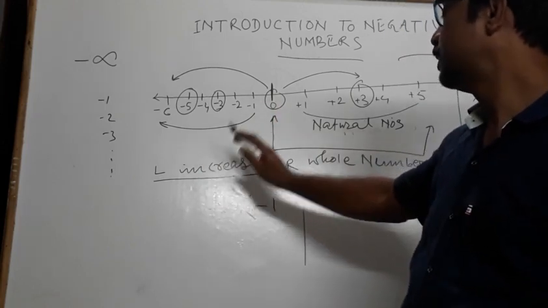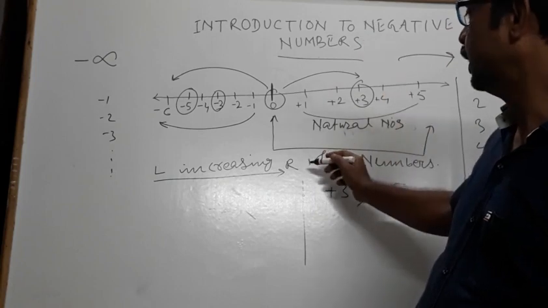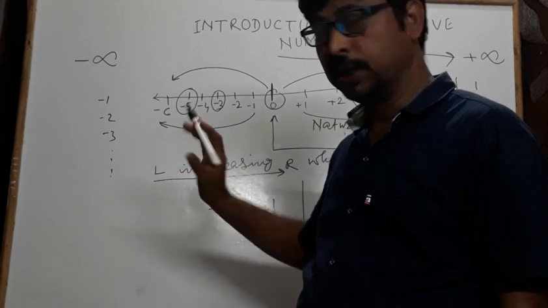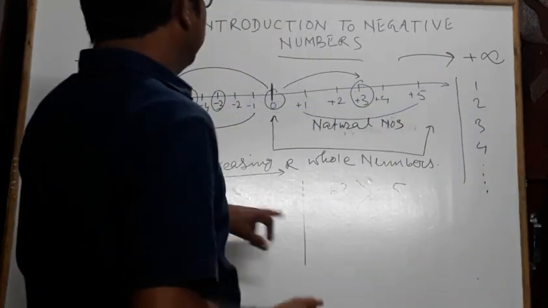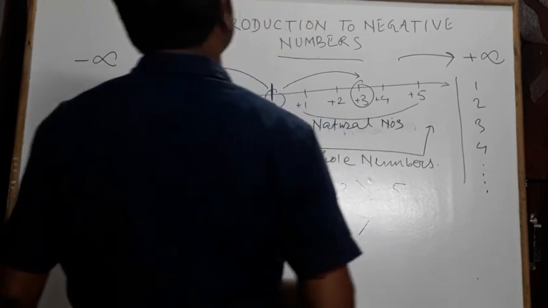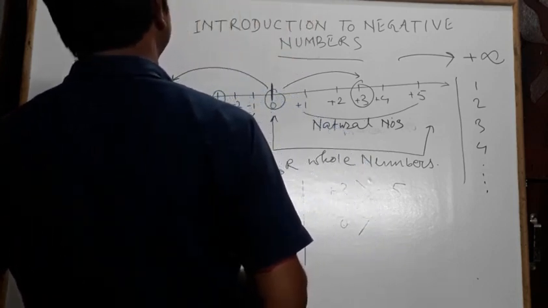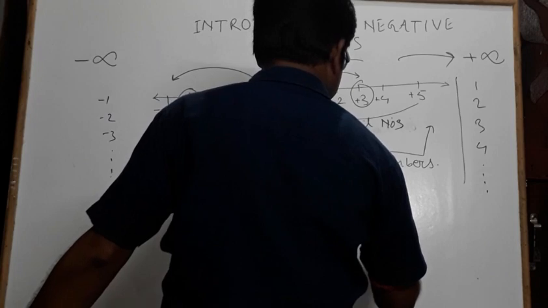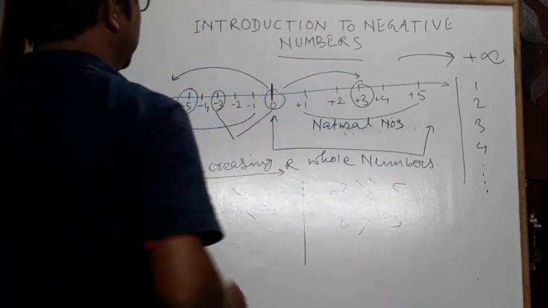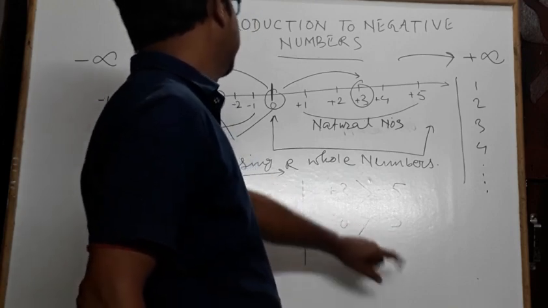Whichever is towards the right will be bigger and whichever number is towards the left will be smaller. So 0 is bigger than what? 0 is bigger than -3.